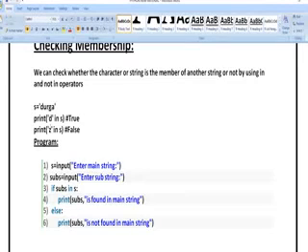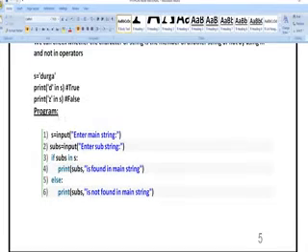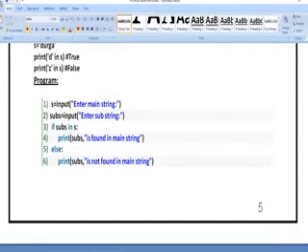If I write print Z in S, it is going to check whether Z is present in my string or not. Z is not present, so I am going to get False. Next, S is equal to input of "enter main string". It is going to ask for one string. Next, subs means substring. It is asking for a substring: subs is input of "enter substring".